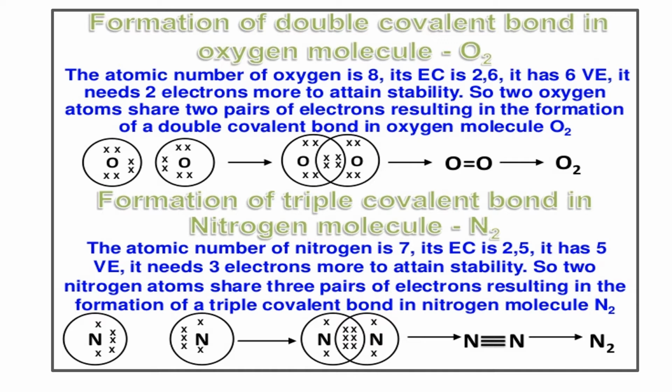Few elements can also form covalent bonds, and this causes the other atoms to combine with carbon. So here you can see that oxygen is forming covalent bond, hydrogen is forming covalent bond, nitrogen is also forming covalent bond, which means that all these elements are ready to form a covalent bond even with carbon. That's the reason we are studying the types of bonds formed in these molecules. So remember that hydrogen forms single covalent bond, oxygen forms double covalent bond, nitrogen forms triple covalent bond.